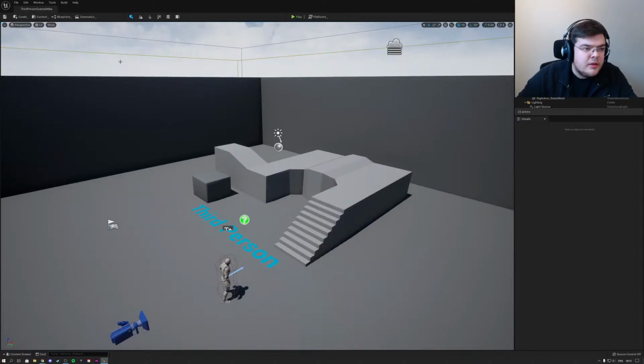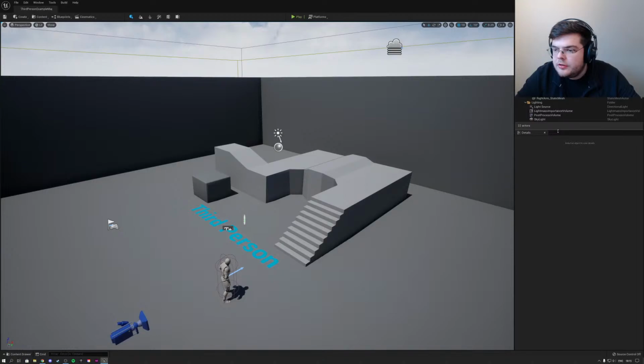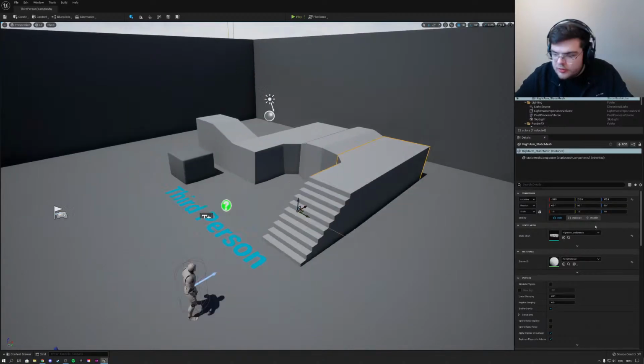Okay, so what else is different? The entire layout is different. Here we got our world outliner. So this basically has all of the items that are in the world. All looks the same, looks beautiful, a lot clearer to the eye, I would say.